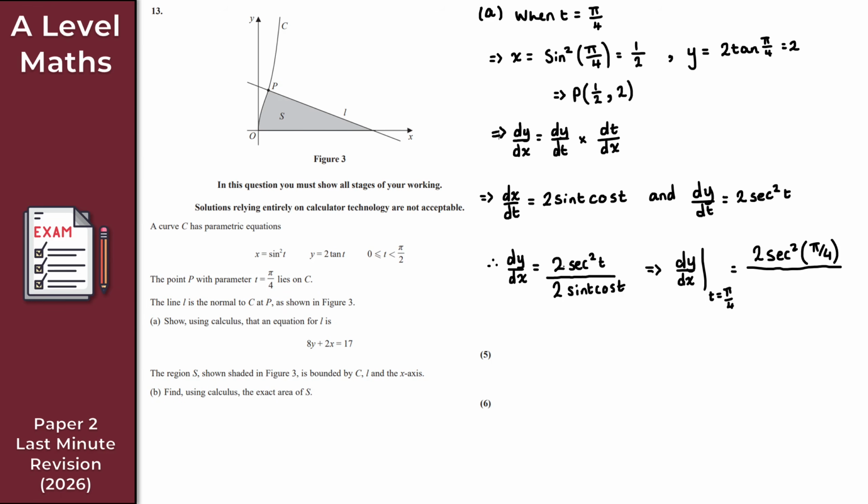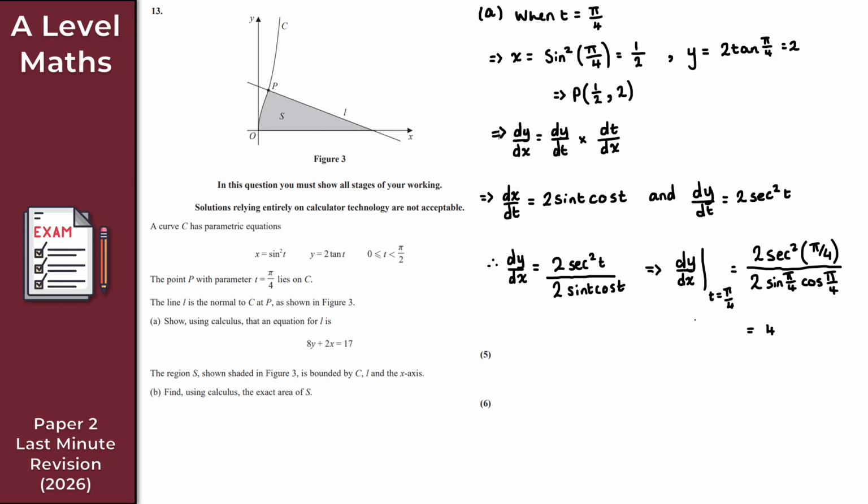I could simplify this here and just cancel the 2's, but we'll just continue. 2 sine pi over 4 cos pi over 4, like so. So evaluate this, and what we get for the gradient here is 4. So that's equal to 4 when t is equal to pi over 4.